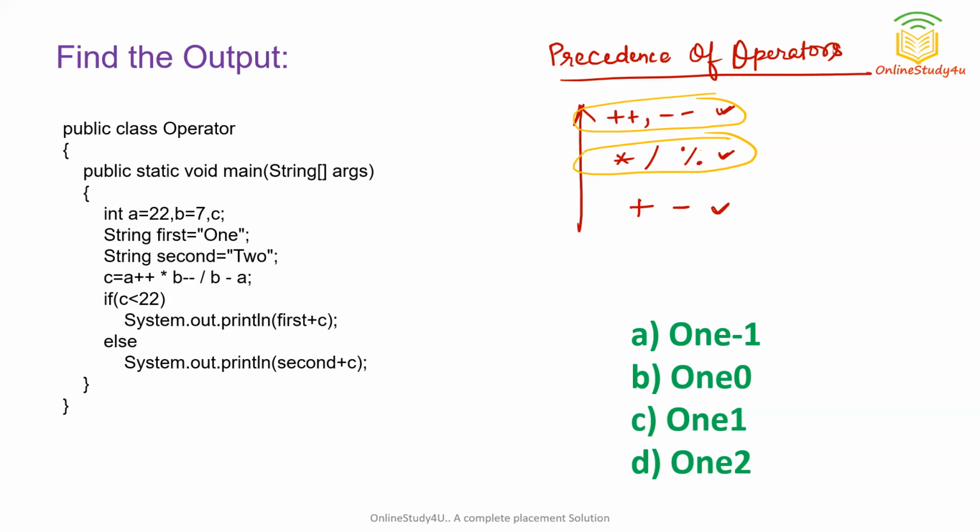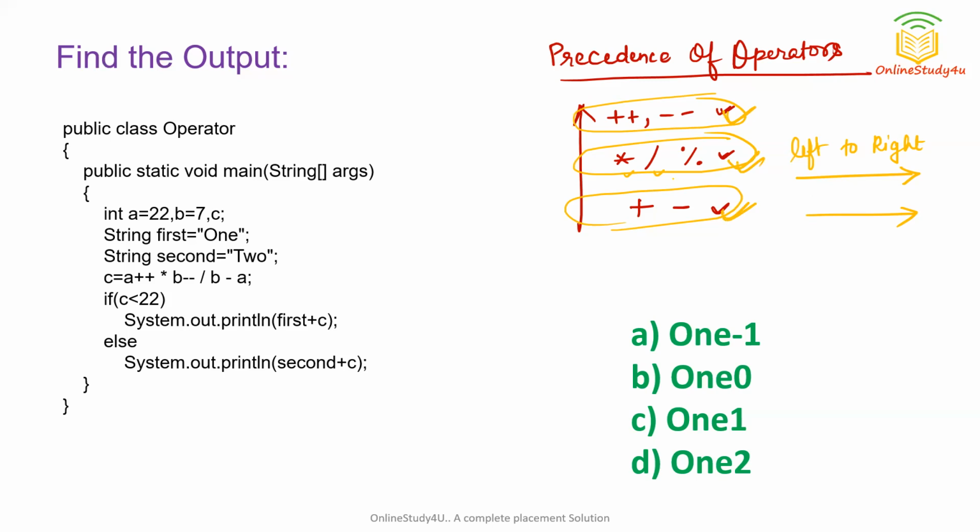Which should I solve first if I have multiplication and division only? I will solve them from left to right. Suppose we have only plus and minus in our expression. Both have the same precedence, so you will solve them from left to right. But if we have different precedence, you should solve these first, then this, then this.